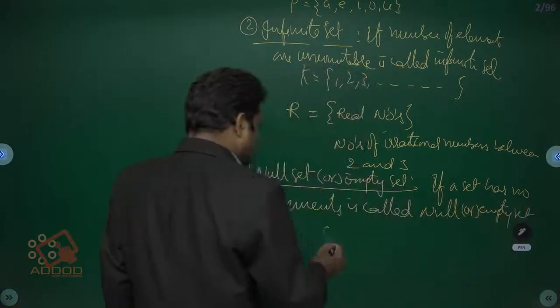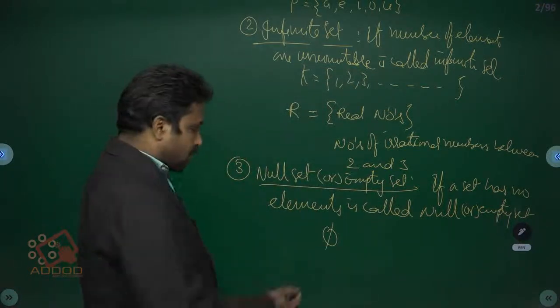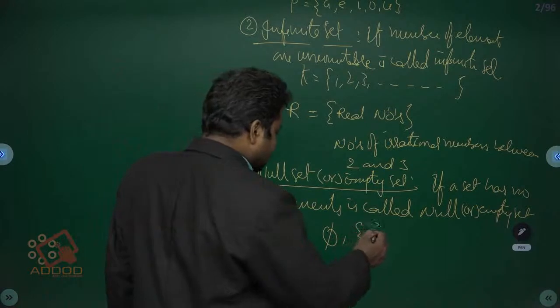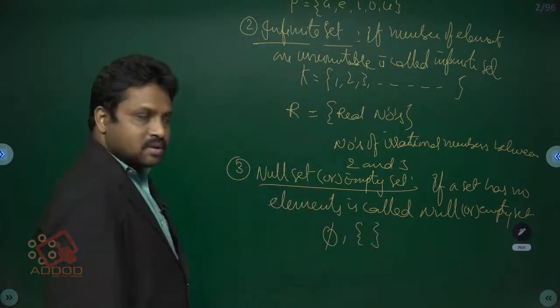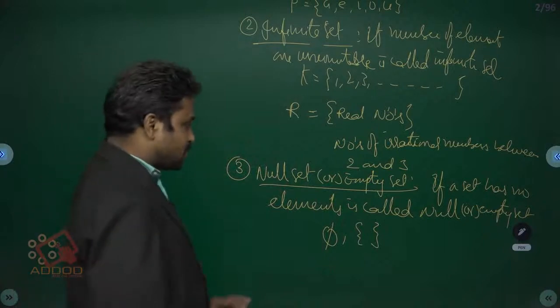It is denoted by this symbol, which can be read as phi, or this symbol we can use to express a null set or empty set.